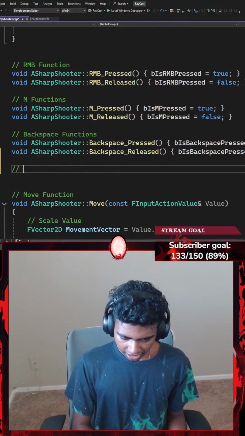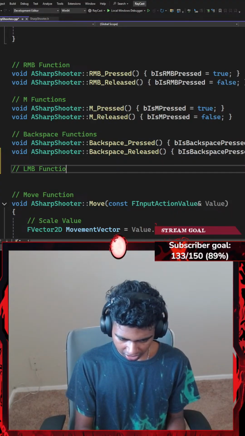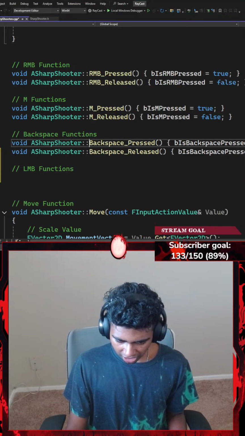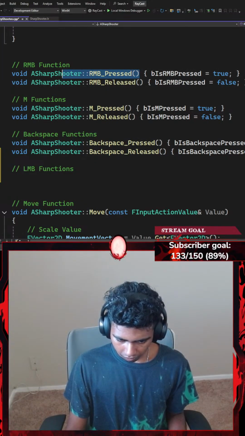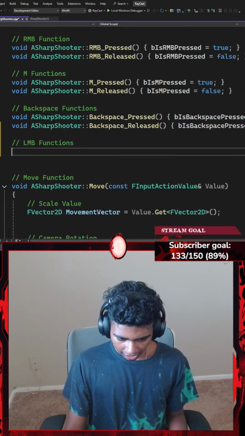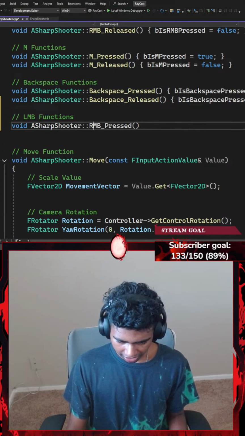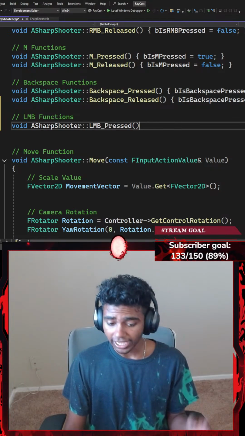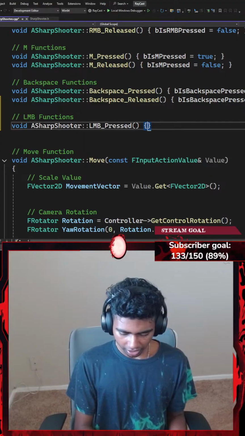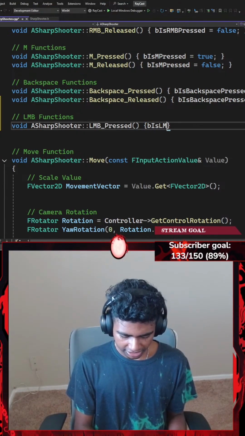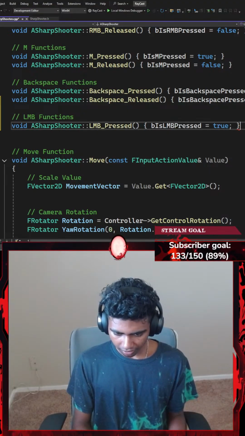I'm going to add a comment that says something like LMB, or let's say left mouse button functions. Now, just to save some time, I'm going to just copy the small things, might as well. There we go. I'm going to paste this here and change R to L. Let's replace the R with an L. So, if my LMB function has been executed, then I want to set my boolean variable of is LMB pressed to be equal to true, ending with a semicolon.